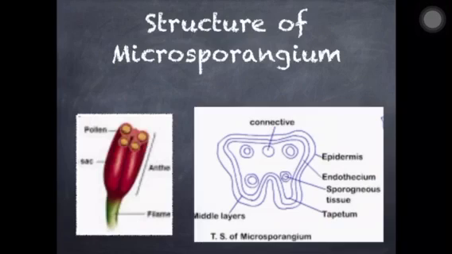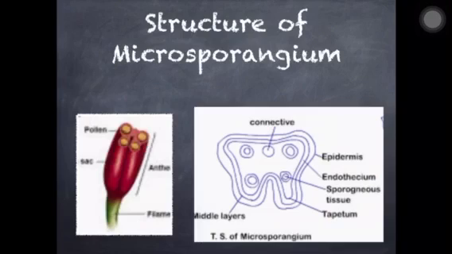Now let's talk about the microsporangium structure. One of the easiest structures is in the second diagram; please emphasize the second diagram. You will see the blue balls lying in the corners, except the connective tissue ball. These blue balls are called microsporangia, and they are bounded by four layers. From outside, the first layer is called the epidermis. The second layer is the endothecium. The third layer is the middle layer.